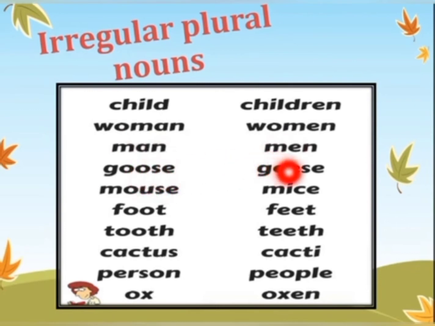Man, men. Goose, geese. Mouse, mice. Foot, feet. Tooth, teeth. Cactus, cacti. Person, people. One person and many people. Similarly, ox, oxen. So these are the irregular plural nouns which are the exception to all the 6 rules we have learned just before. I hope you all must have understood this.